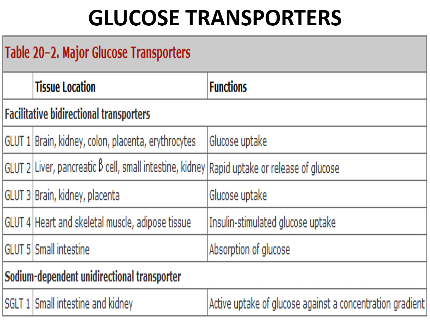GLUT2 is expressed in hepatocytes, beta cells of pancreas, small intestine on basolateral membrane, and renal epithelial cells. It is low affinity high capacity transport system that allows non-rate limiting movement of glucose into and out of these cells.